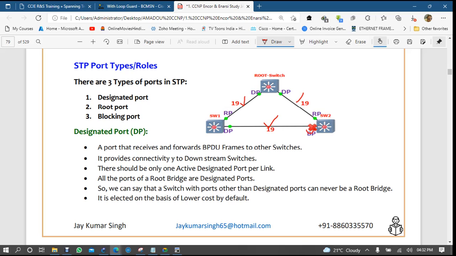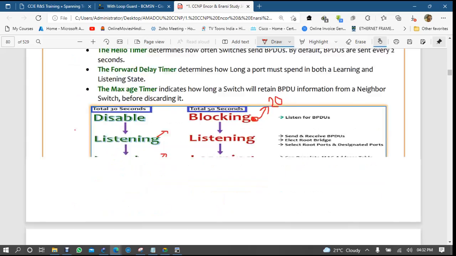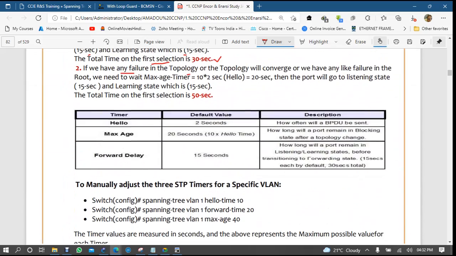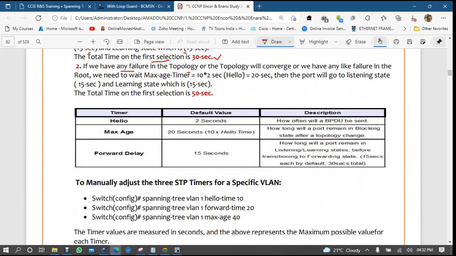But when this port, due to some STP topology change, now wants to come up, this will take a total of 50 seconds, right? 20 seconds is the waiting time, and 15 seconds and 15 seconds is the listening and learning time, right?